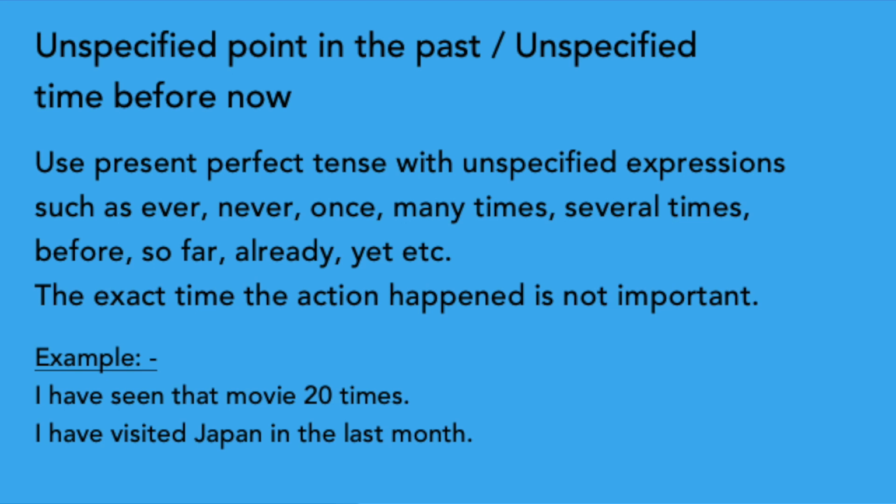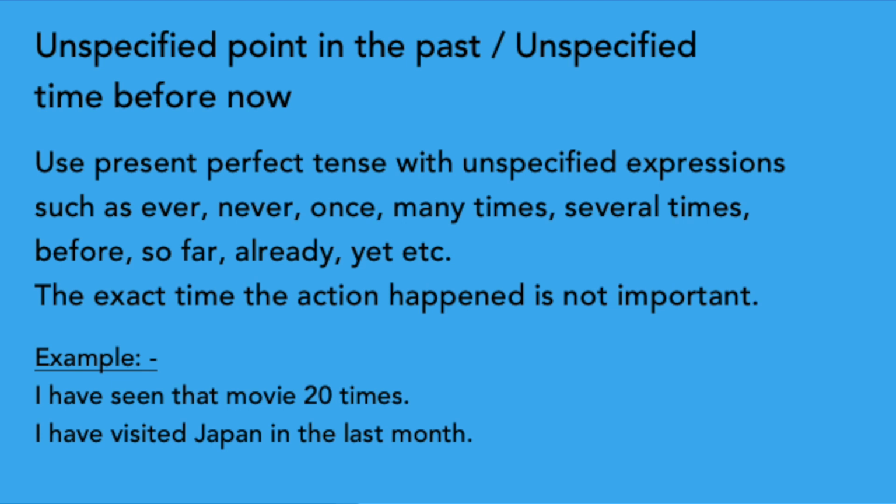See the next example. I have visited Japan in the last month. You can't say I visited Japan in the last month, because in the last month is not a specific time. If you want to use a specific time, use simple past tense. You can say I visited Japan last month. That's a correct sentence. But I visited Japan in the last month is not a correct sentence.